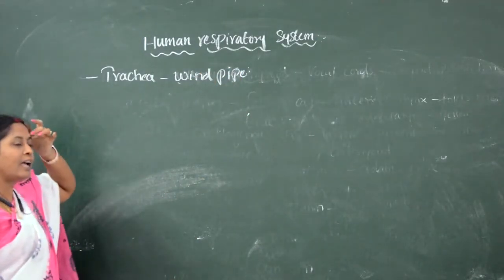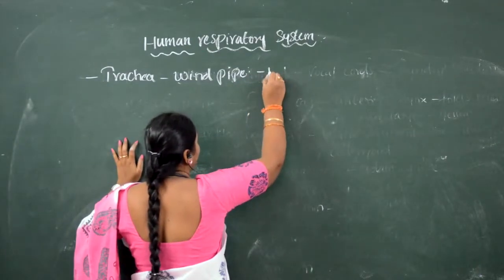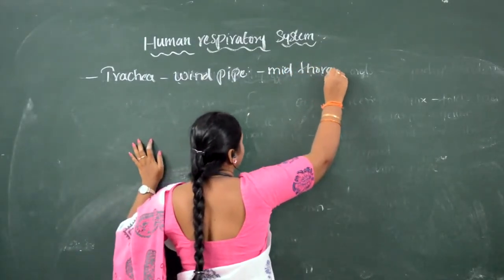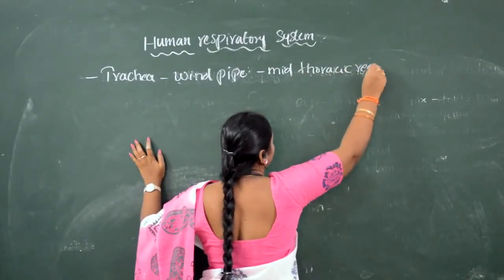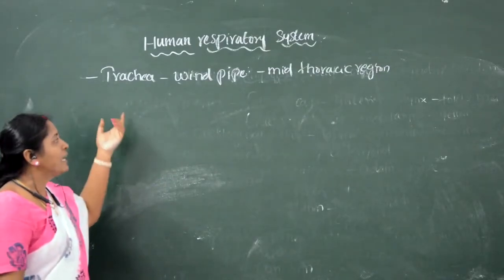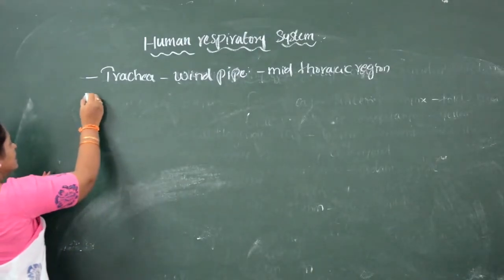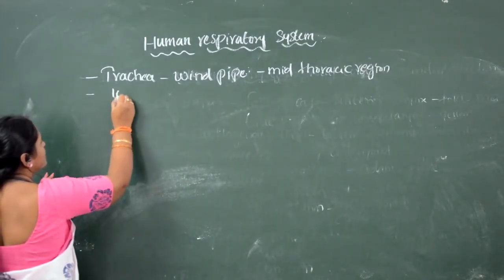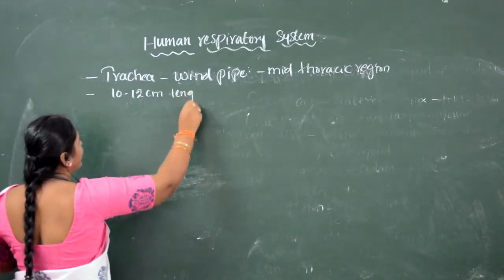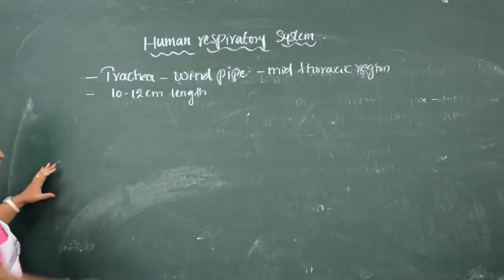Trachea extends till the mid-thoracic region. Trachea is known as the windpipe, which reaches till the thoracic region. What is the length of the trachea? The length of the trachea is 10 to 12 centimeters.